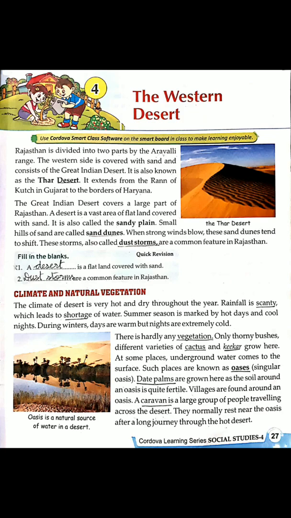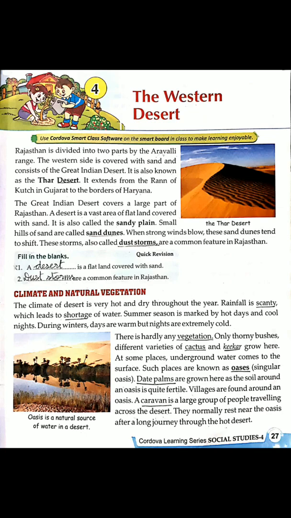Aravalli Range is a mountain range which divides Rajasthan into two parts. The Great Indian Desert is in the western side of Rajasthan. It is also known as the Thar Desert. The Thar Desert starts from the Rann of Kutch in Gujarat and extends to the borders of Haryana.